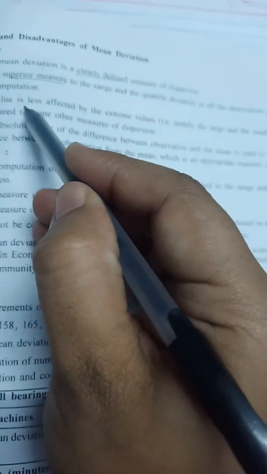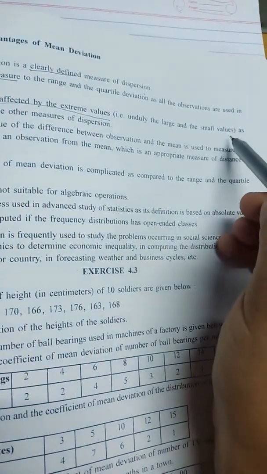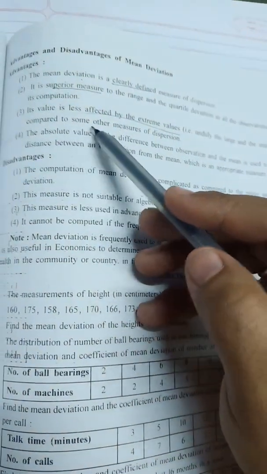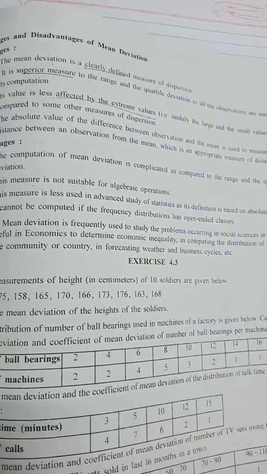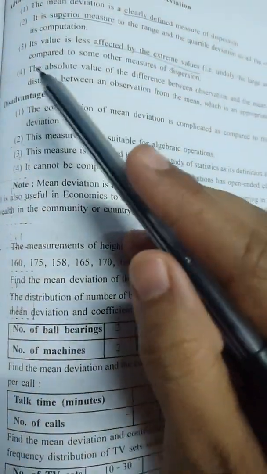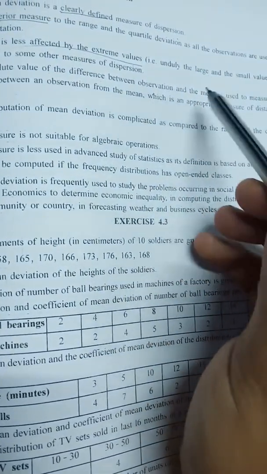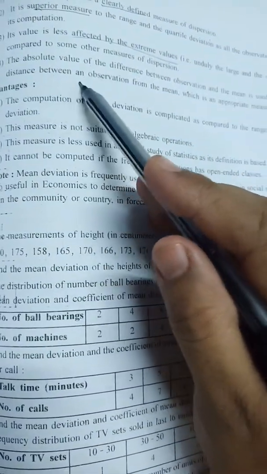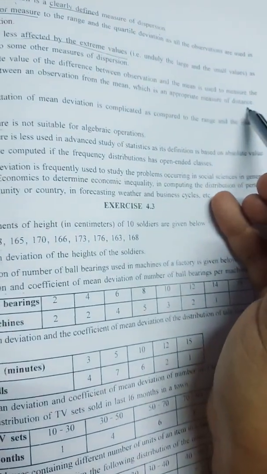Third, its value is less affected by extreme values, that is, unduly large and small values, as compared to some other measures of dispersion. Means it is less affected by the highest number. Fourth, the absolute value of the difference between an observation and the mean is used to measure the distance of an observation from the mean, which is an appropriate measure of distance.